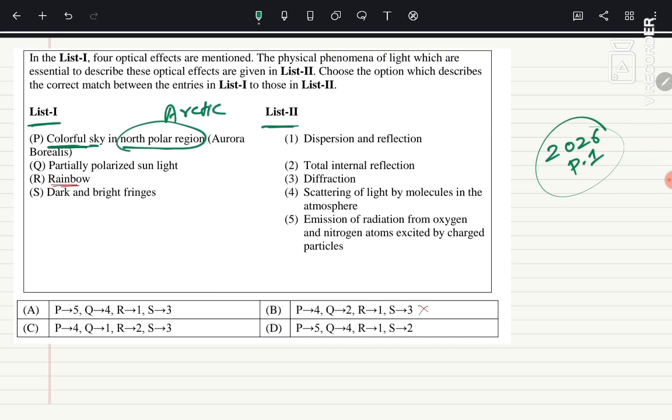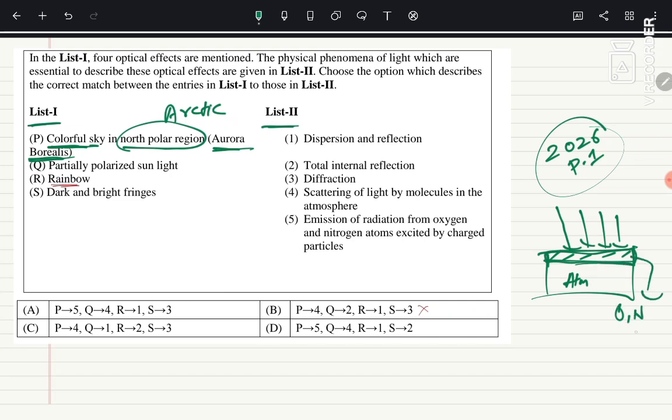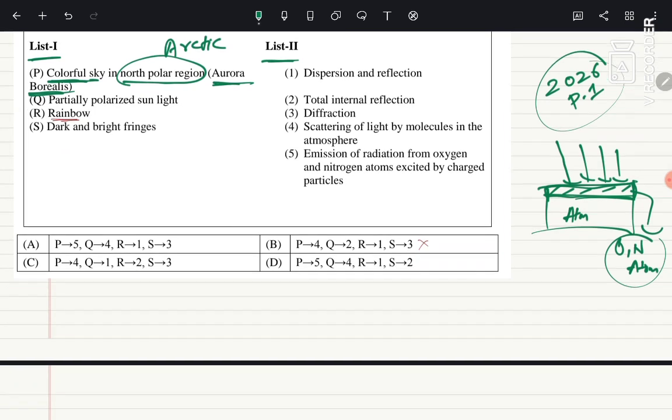Colorful sky, why does the colorful sky sometimes happen in the Arctic region in the night sky? It is called aurora borealis. There is a particular reason for it. Suppose this is our atmosphere and this is the upper layer of atmosphere. Whenever the sunlight is coming, the electromagnetic waves coming, the charged particles of oxygen, nitrogen atoms present here get excited by this light coming.